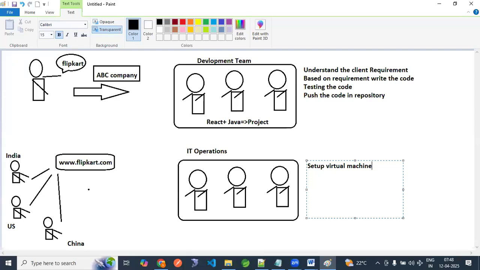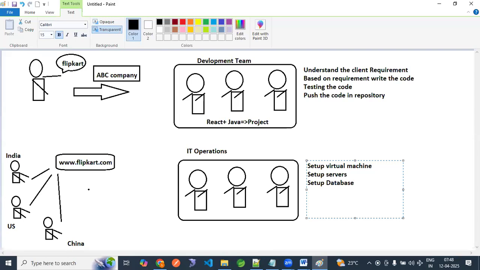But tomorrow in cloud, you have to set up a virtual machine. When I am talking about AWS, there is one service, EC2, Elastic Compute Cloud. In that, we have to create an operating system, and decide how much hard disk is required, how much RAM is required, everything. That is nothing but a virtual machine. In AWS, setting up virtual machines is the IT operations work. Set up servers in those machines. Database is also required. Set up database.